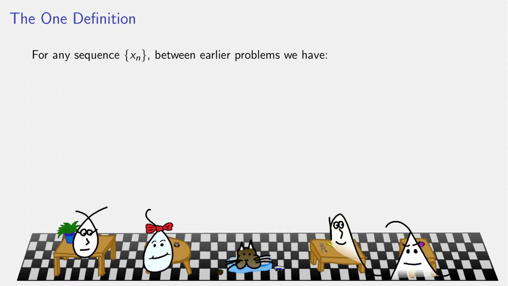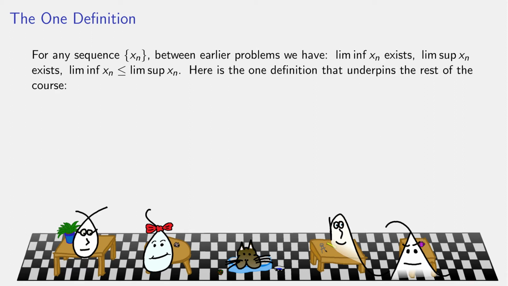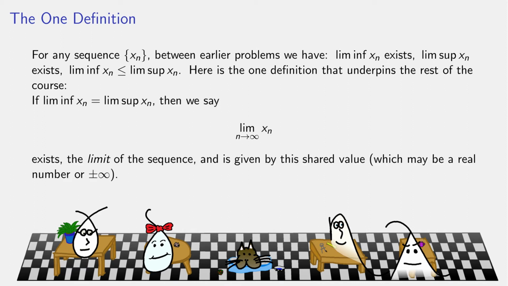Now here is one definition that's really going to tie a bunch of stuff together. For any sequence, here's what we have all put together. The LimInf of the sequence always exists. The LimSup always exists. The LimSup is never smaller than the LimInf. So here is one definition that ties together pretty much the rest of calculus for this course. If the LimInf and the LimSup are the same number, notice the LimInf has to be less than or equal to, if they happen to be equal to each other, then we say the limit of the sequence exists and is given by this shared value, which might be plus or minus infinity, or it might be a real number. But if it's the same thing, that's what we call the limit of a sequence.